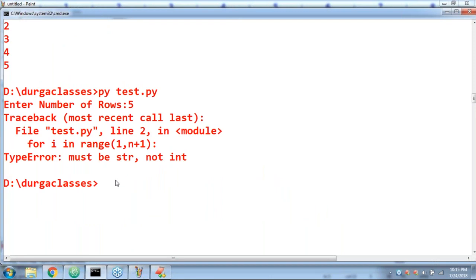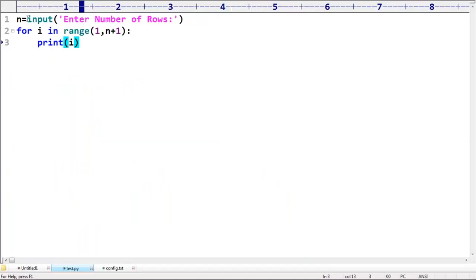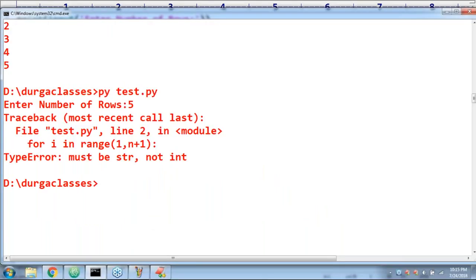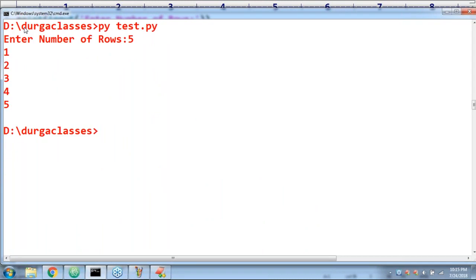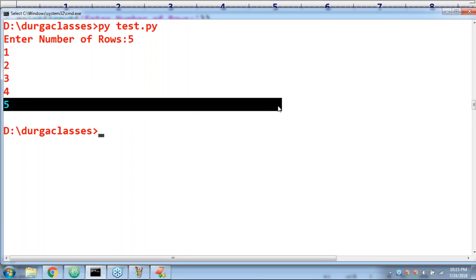Enter number of rows. Here observe that I'm taking 5. 1, 2, 3, 4, 5. Perfect. Now, the first time we print 1 star, the second time 2 stars, 3 stars, 4 stars, 5 stars.